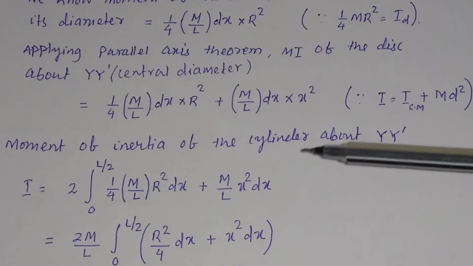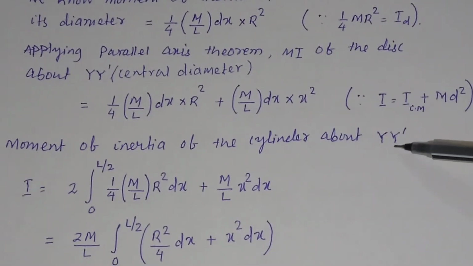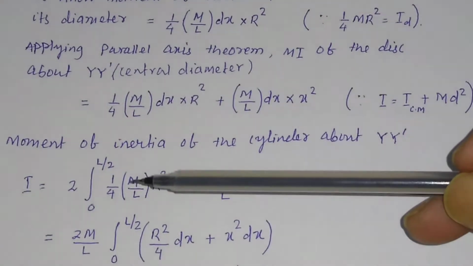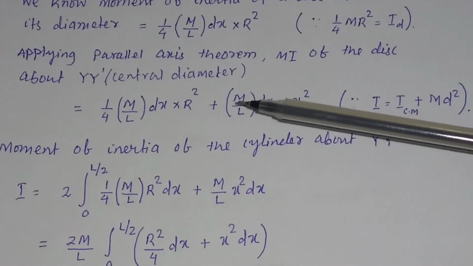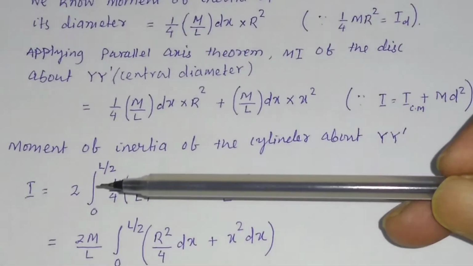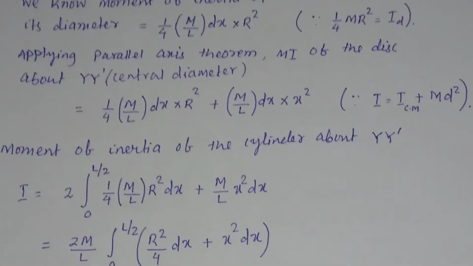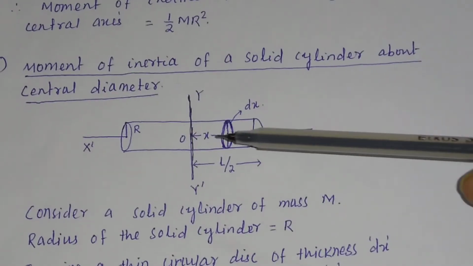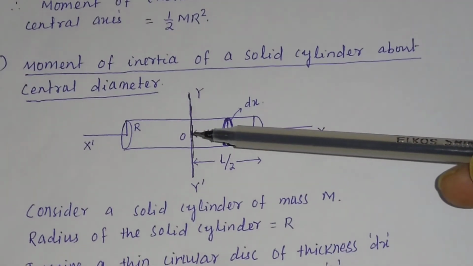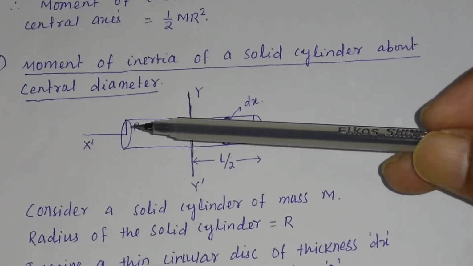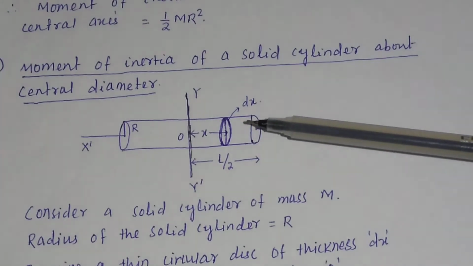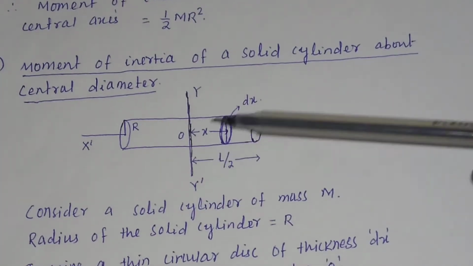So the moment of inertia of the cylinder about the axis y dash can be found out by taking the integration. If you integrate this from 0 to L by 2, and take twice of this integration, because we have to take the integration from 0 to L by 2 on this side and from 0 to L by 2 on that side, we find the moment of inertia of this cylinder about the central diameter.